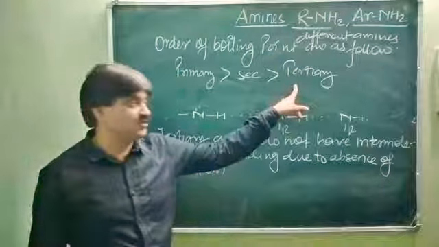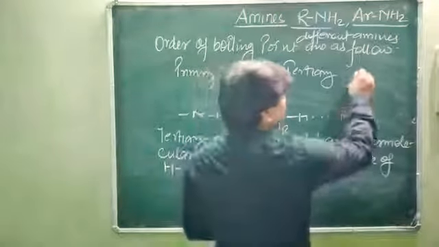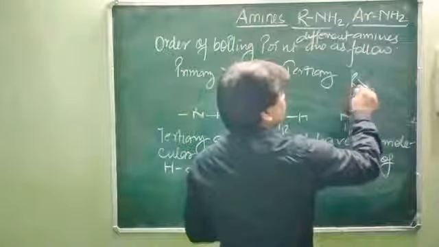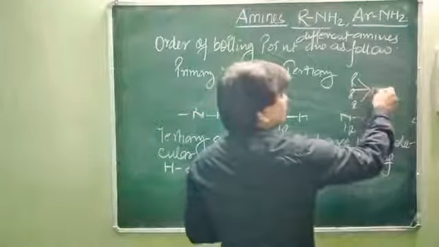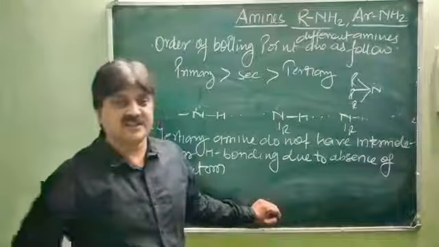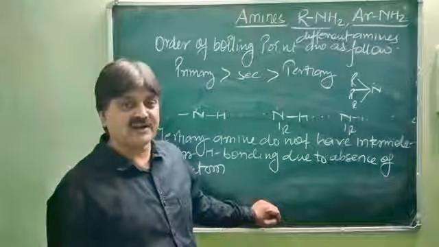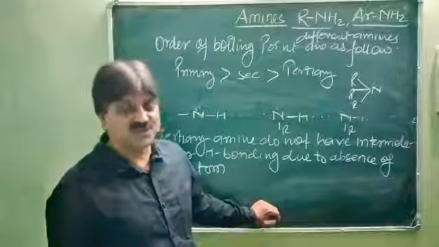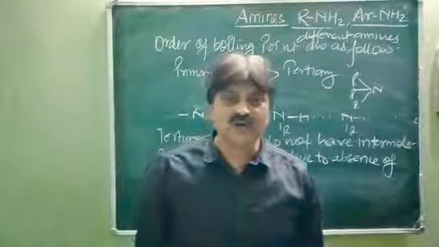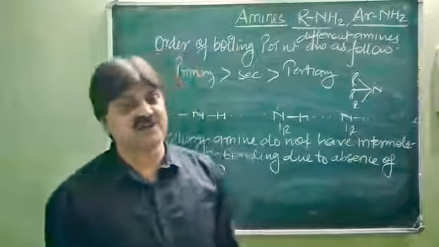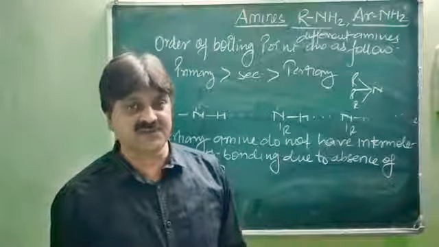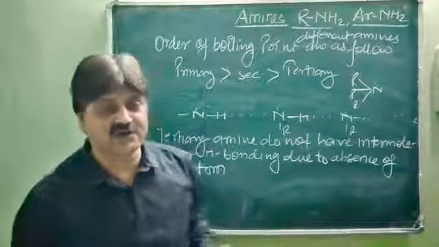And tertiary amine, you know what a tertiary amine is? There are 3 alkyl groups present at the nitrogen atom. So there is no hydrogen atom available at the nitrogen center to form intermolecular hydrogen bonding with the next tertiary amine. This is the reason for the lower boiling point of tertiary amines as compared to primary and secondary. Next we will discuss the solubility of amines.